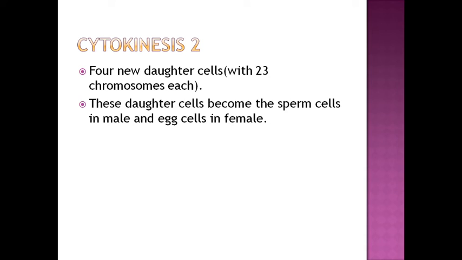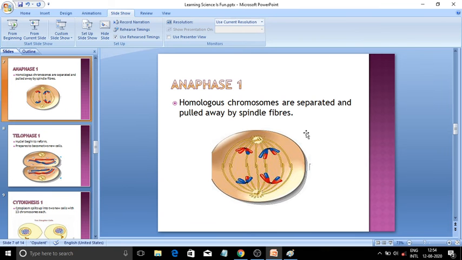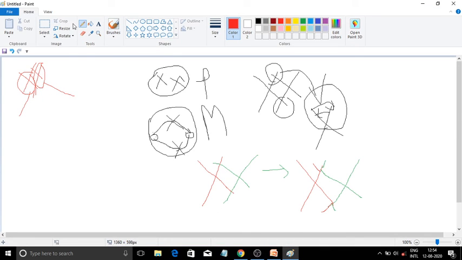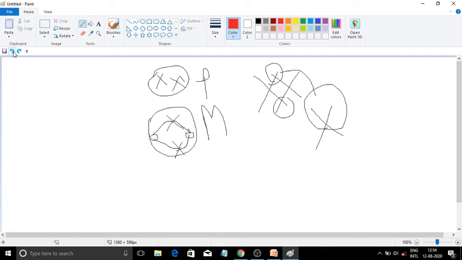Now, if you understood, yeah. If you haven't understood, see it at a low speed. Okay, so let me revise it once more. Let me go to Paint and let me revise it once more.